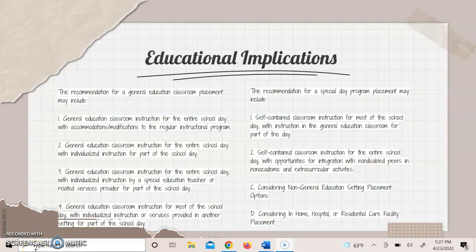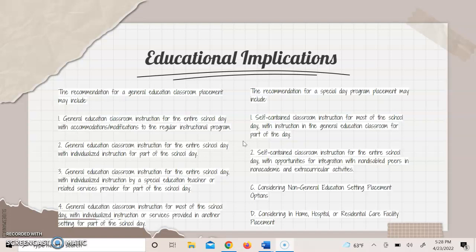And then for our students who cannot spend a majority of the day in the general education classroom, we have recommendations for special day programs. First, self-contained classroom instruction for most of the day with instruction in the general education classroom for a part of the day. And then we have self-contained classroom instruction for the entire school day with opportunities for integration with non-disabled peers. This can be in extracurricular activities or non-academic activities.